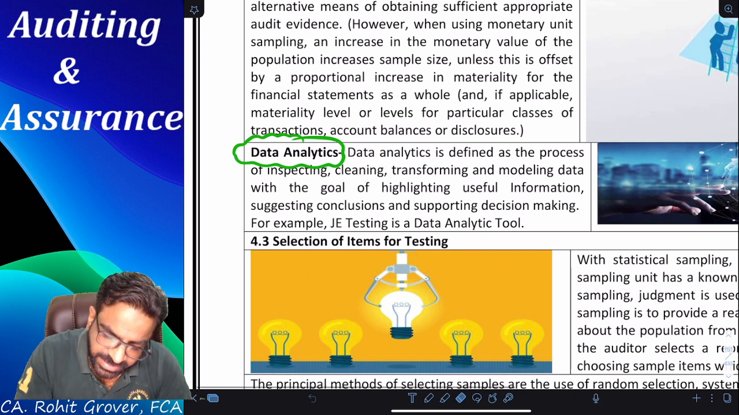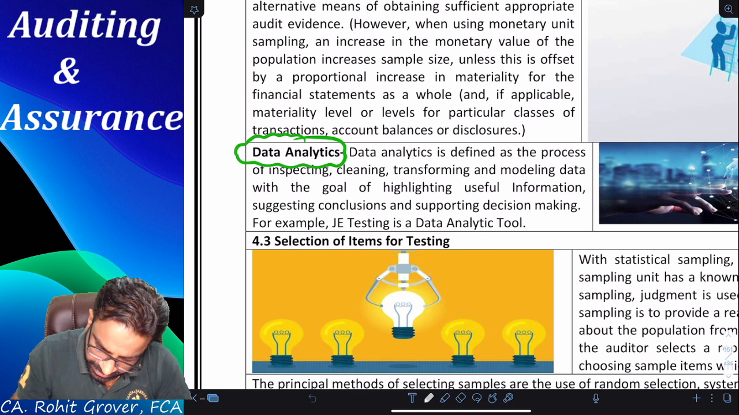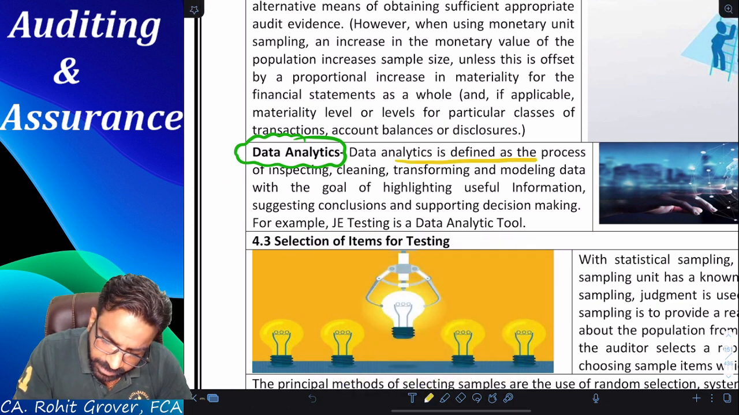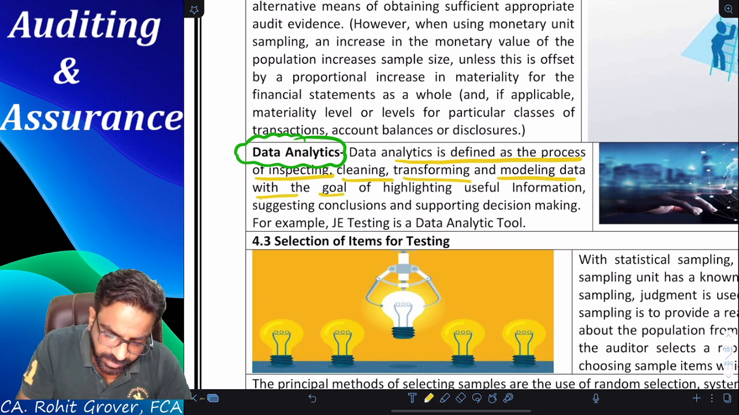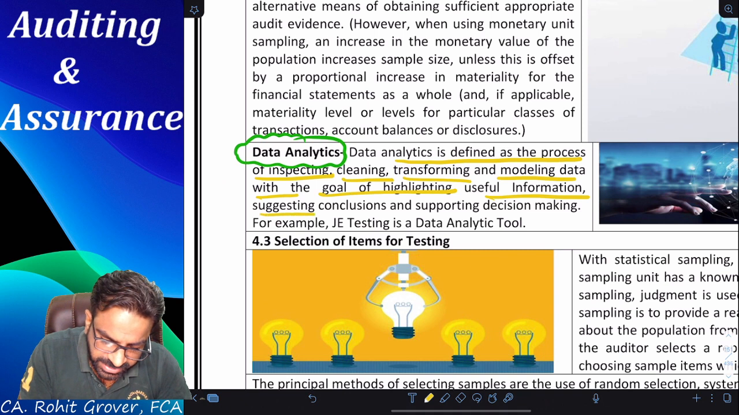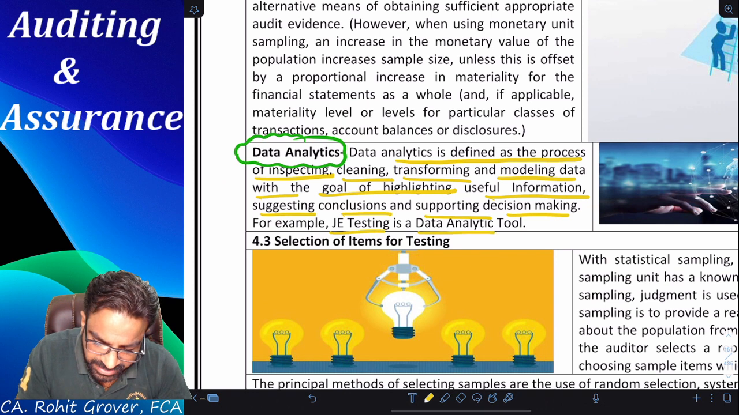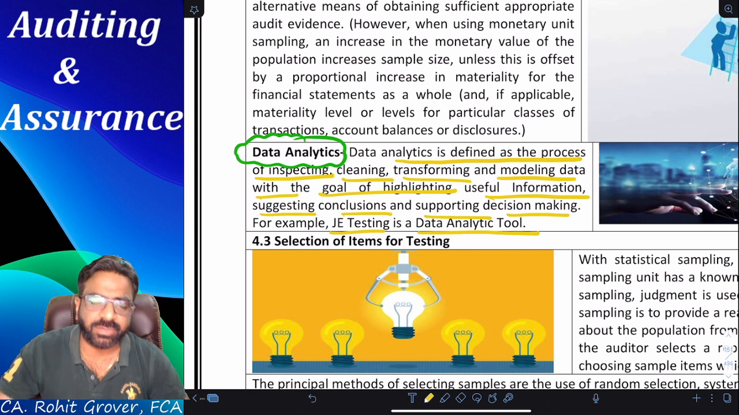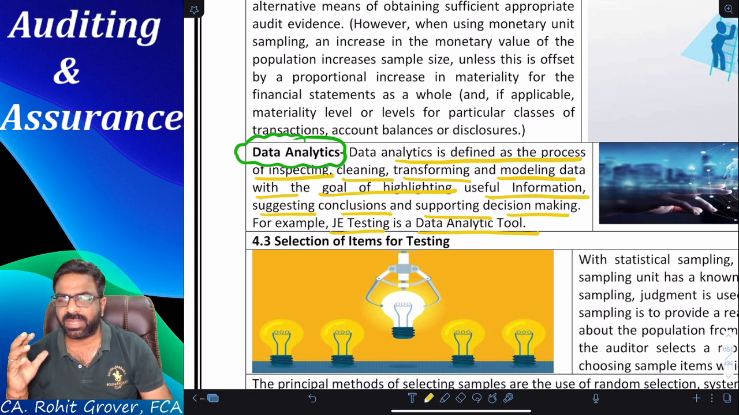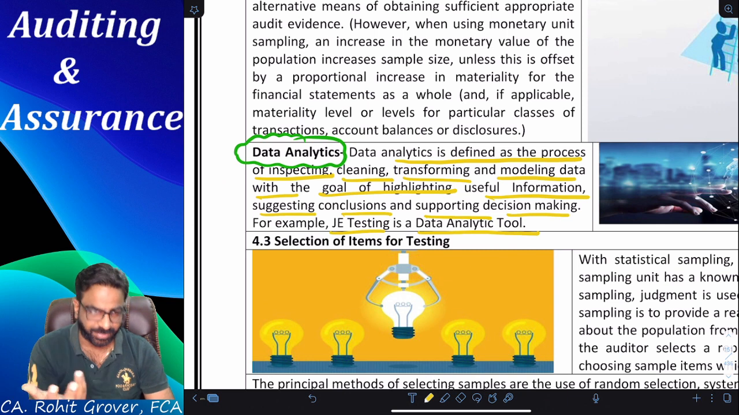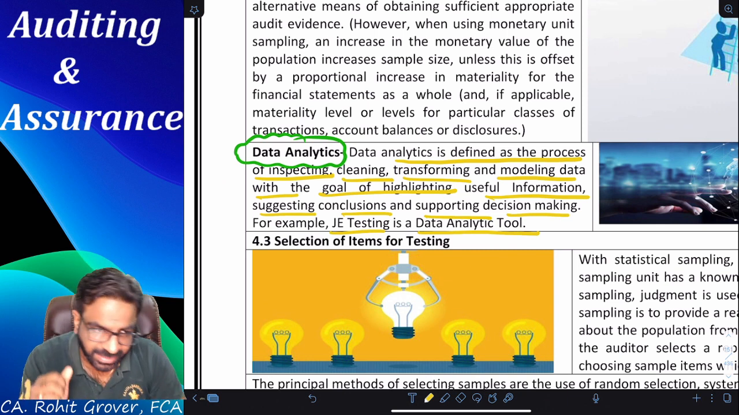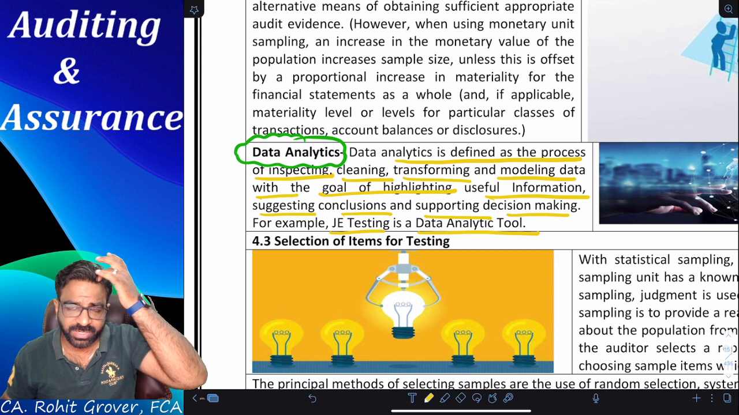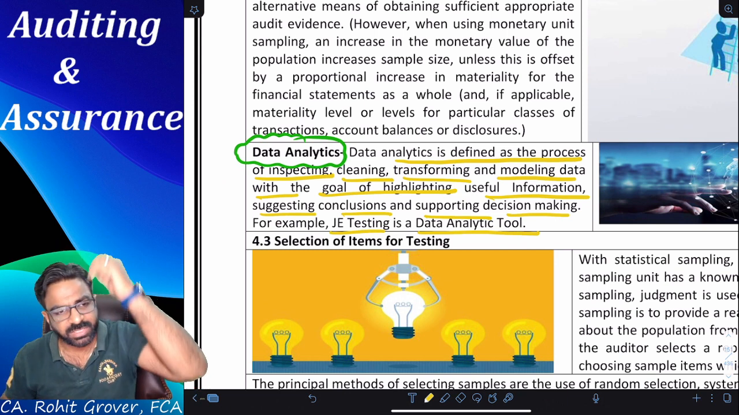Now, data analytics is defined as a process of inspecting, cleaning, transforming, and modeling data with a goal of highlighting useful information, suggesting conclusions, and supporting decision making. For example, JE testing is a data analytic tool. So basically, guys, what do you mean by data analytic tool is? Data analytics is all about, suppose you are about to select a sample. While selecting a sample, you will read the population and understand the population in such a manner.